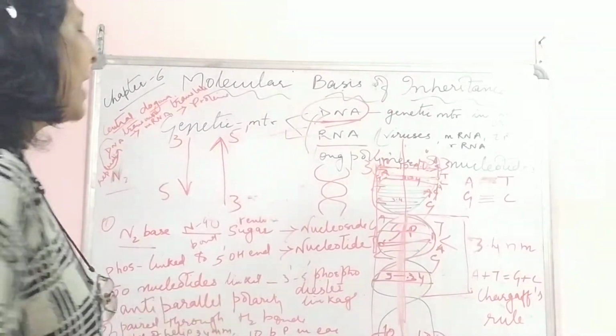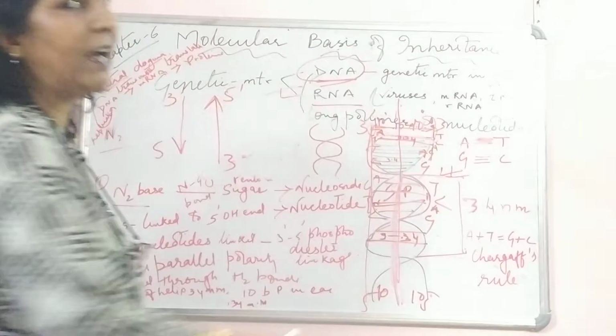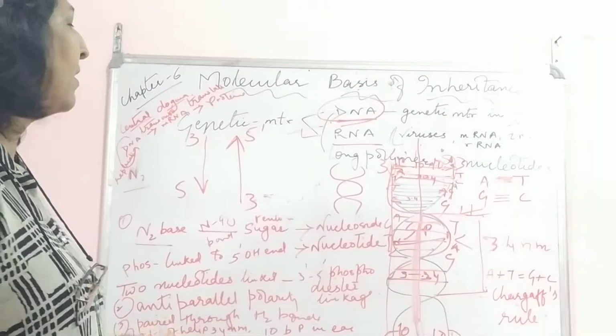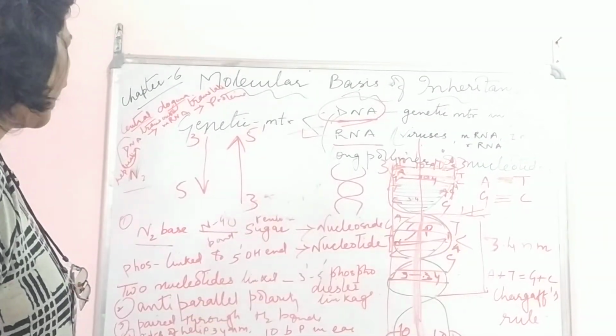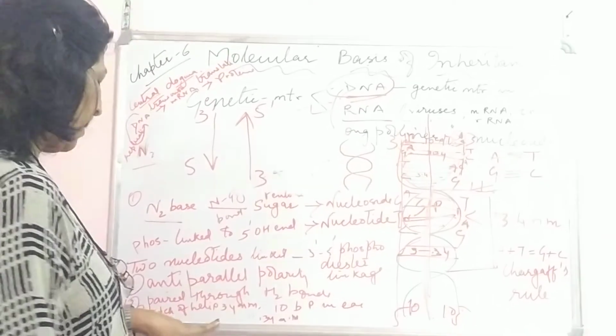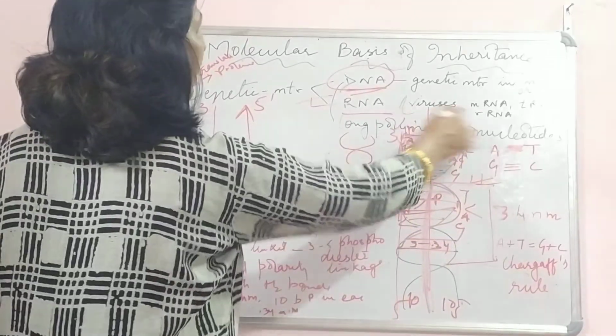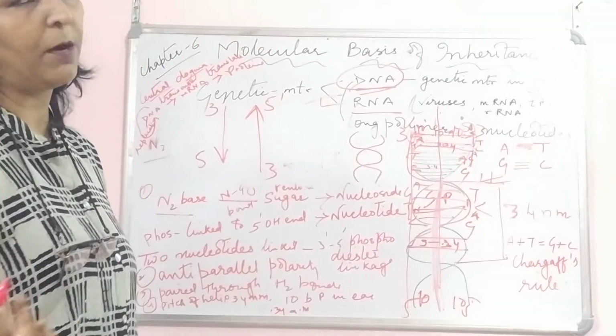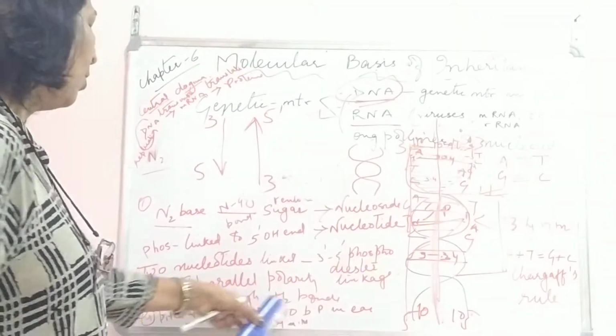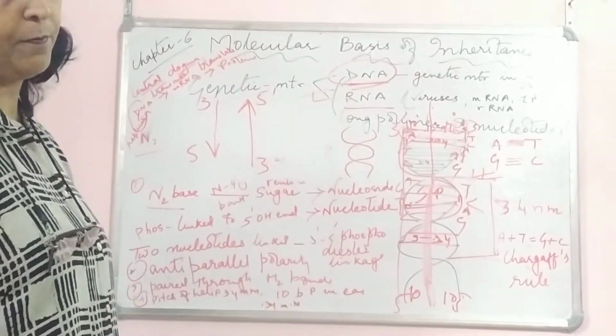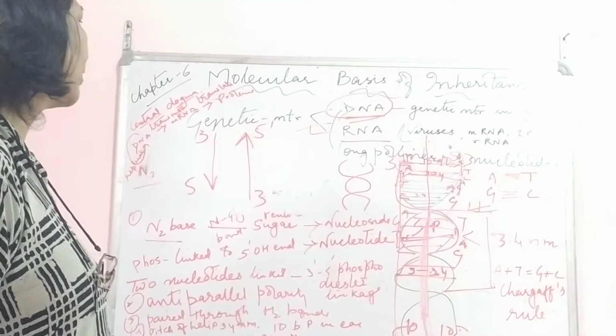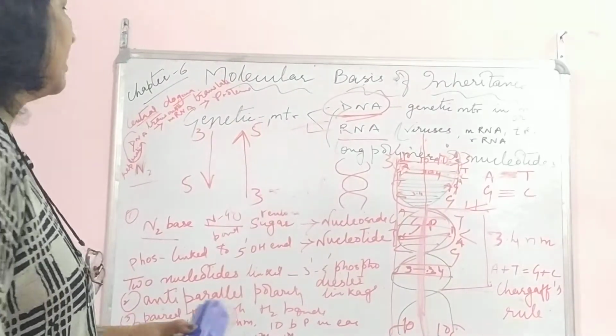Okay, paired through hydrogen bonds, I already told you that the pairing between one purine and one pyrimidine is through hydrogen bonds. And the pitch, I told you, is 34 nanometers. And when we talk about angstrom, it is 20 angstrom. Okay, 10 base pairs and 0.34 nanometers in between 2 base pairs. Okay, so this is all.